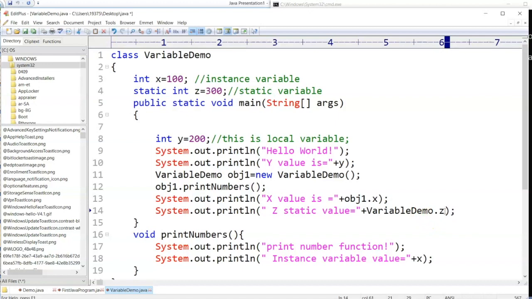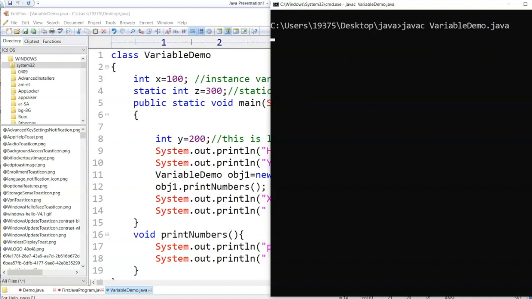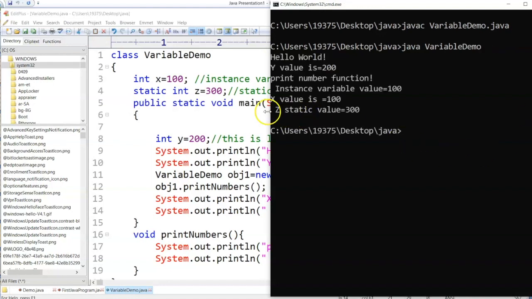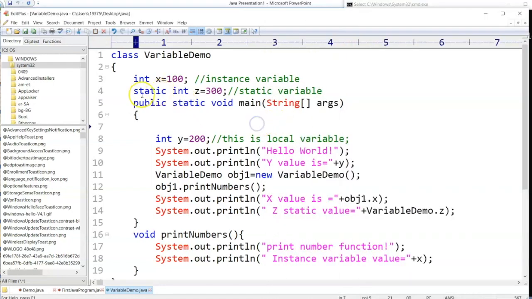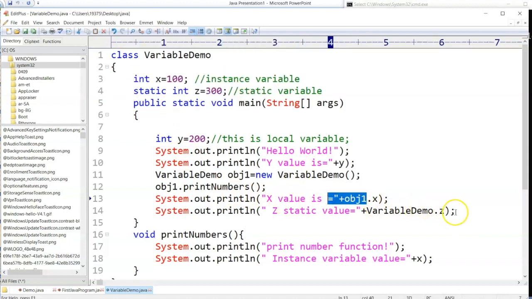Oh, this is z actually. Okay, now print variable demo. So z is printed. So a static variable you can access directly with the help of the class name variable demo. But why is this important? Why are instance variables called with the help of an object, whereas a static variable you call with the help of the class name? We will see that.